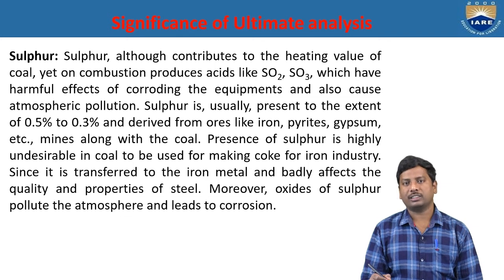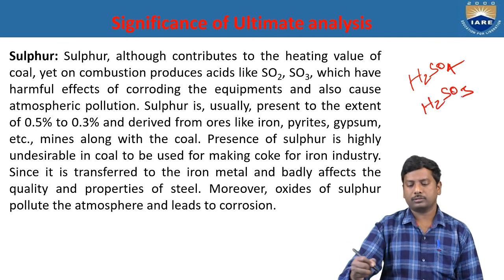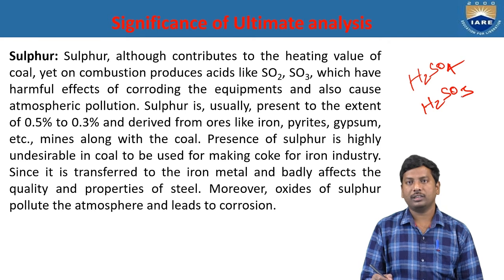Whenever the sulfur dioxide and sulfur trioxide are produced, what happens? They react with the water vapor present in the environment, and sulfur trioxide and sulfur dioxide with water vapor give sulfuric acid and sulfurous acid. Okay, sulfuric and sulfurous acid. That means sulfur is usually present to the extent of 0.5% to 3% and derived from the ores like iron pyrites, gypsum, etc., mixed along with the coal.